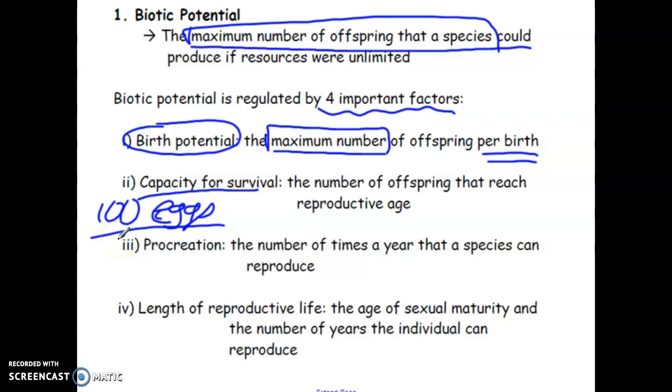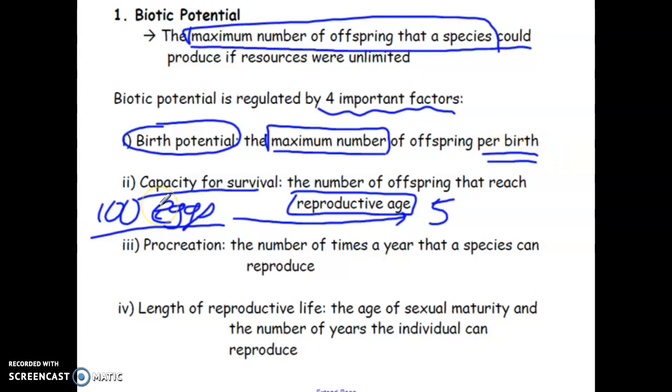You may have some that are eaten by a predator. So maybe out of those 100 eggs, only 5 of them will actually reach reproductive age. Meaning that out of that 100, you might have 5 that will later go on to lay their own eggs. So it's not enough just to say how many are being born.